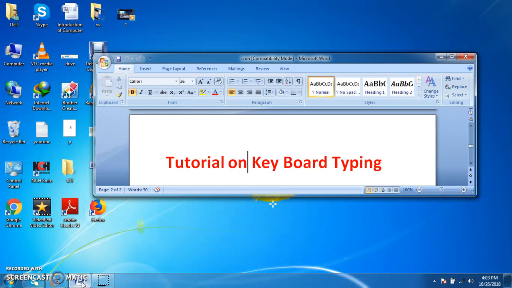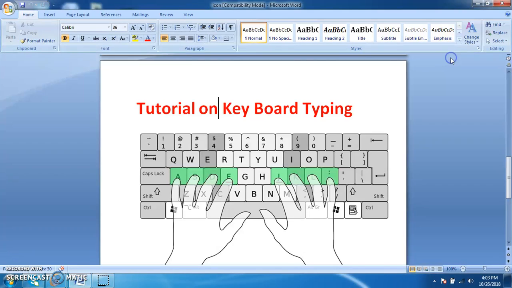Tutorial on keyboard typing. Generally, the alphabet starts from A, B, C to X, Y, Z. But here in electronic devices like laptops, smartphones or mobiles, the alphabet starts from A, S, D, F, and so on.